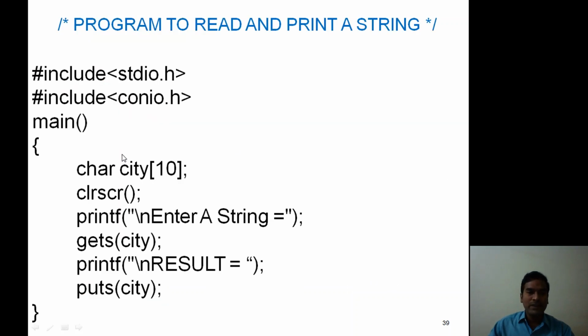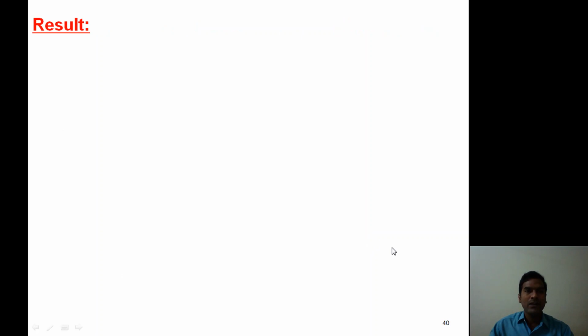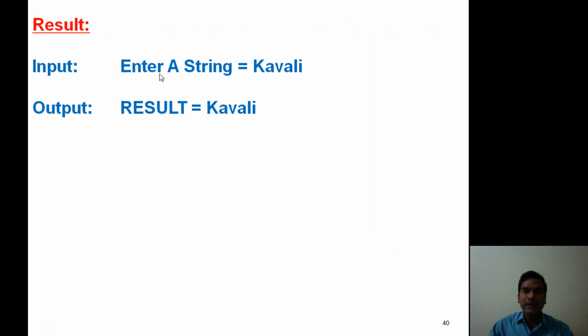Now the program, the same program as we solved previously. char city[10]. Now, enter a string. Instead of the scanf library function, now we use the gets function. So gets(city). Now printing: puts(city).